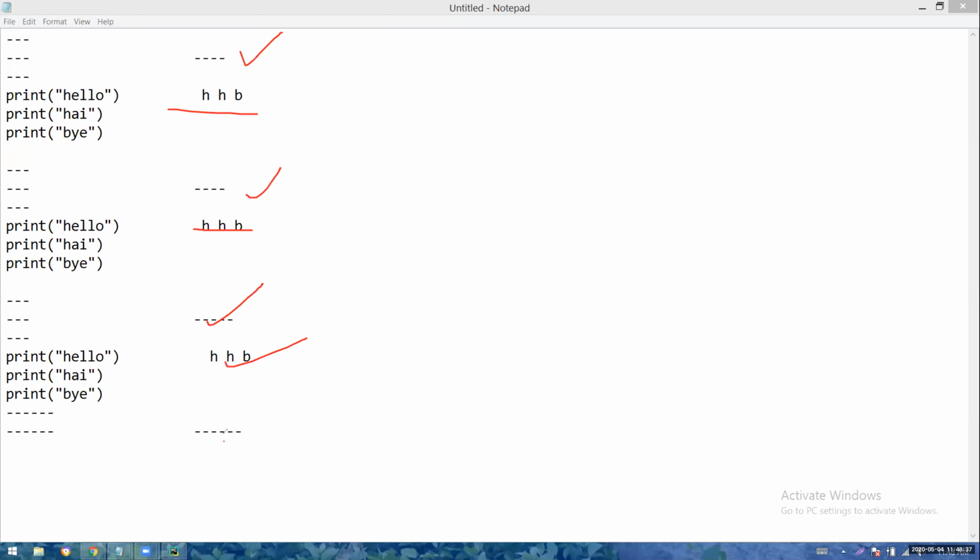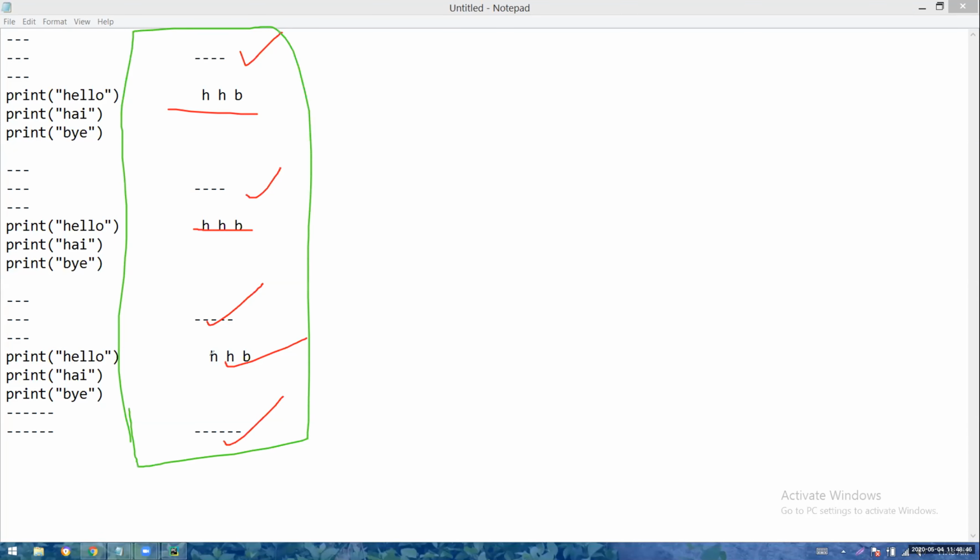Again, these instructions are producing some output. If you see, this is the original output, right? In the original output, you want the same output in three different places. That's why you have written the same piece of code three times. See, if I want to get this output in 10 different places in the original output, I have to write the same piece of code 10 times.